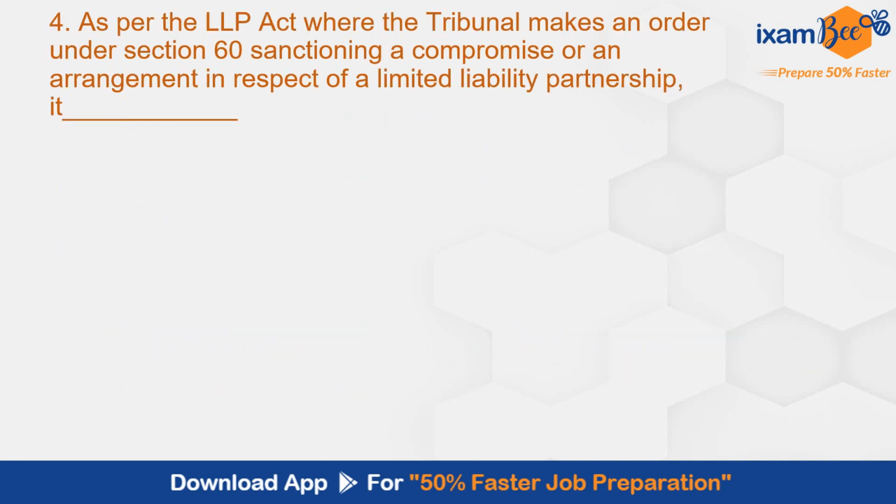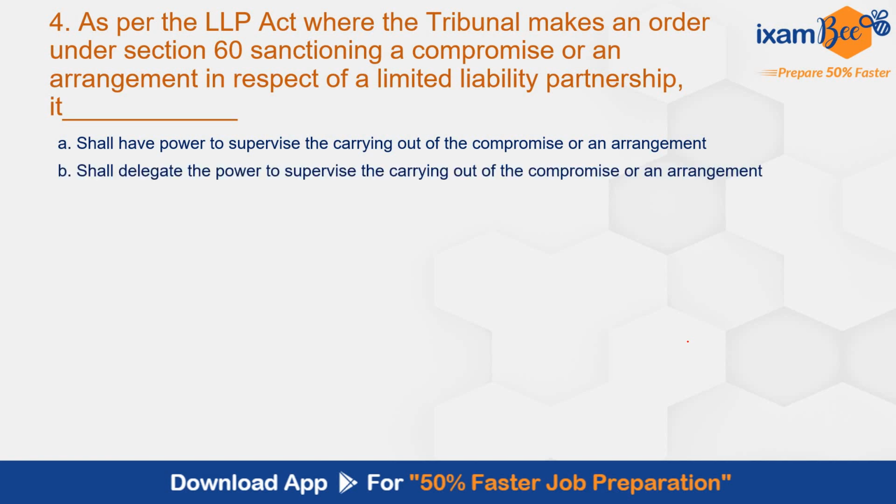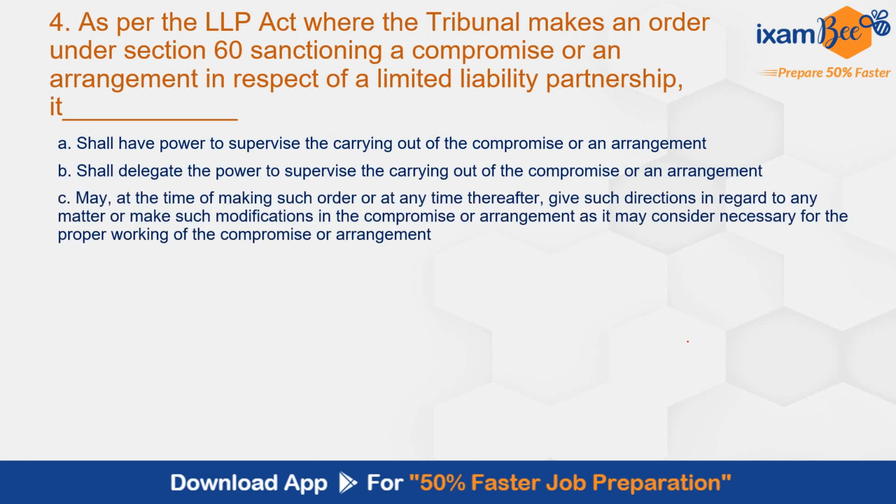Question number 4. As per the LLP Act, where the tribunal makes an order under Section 60 sanctioning a compromise or an arrangement in respect of a limited liability partnership: A, it shall have the power to supervise the carrying out of the compromise or arrangement; B, shall delegate the powers to supervise; C, may at the time of making such order or at any time thereafter give such directions in regard to any matter or make such modifications in the compromise or arrangement as it may consider necessary for the proper working of the compromise or arrangement; D, both B and C; E, both A and C. The correct answer here is E, both A and C: shall have the power to supervise, or may at the time of making such order give such directions.